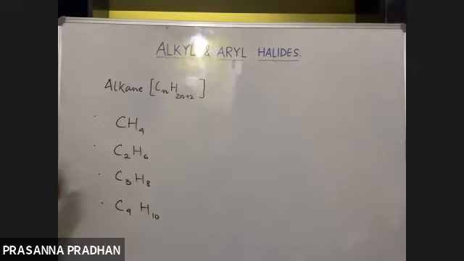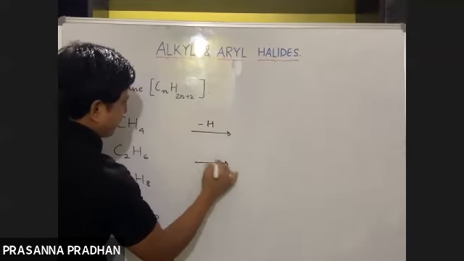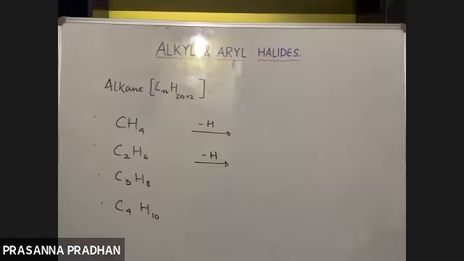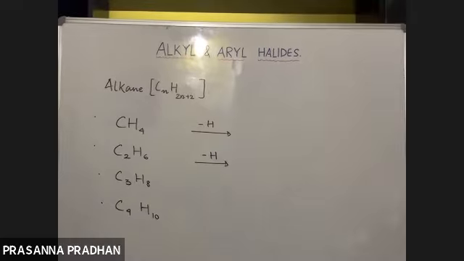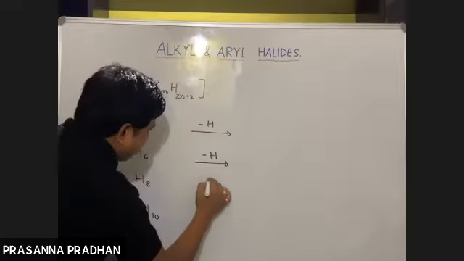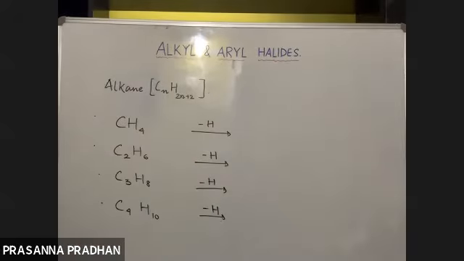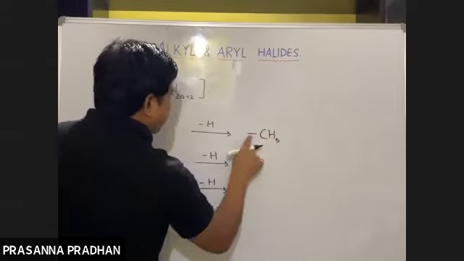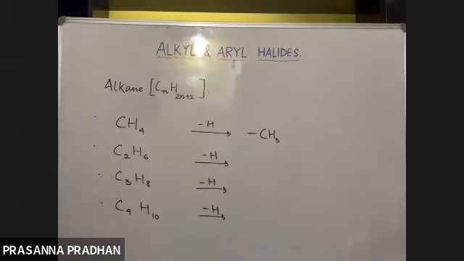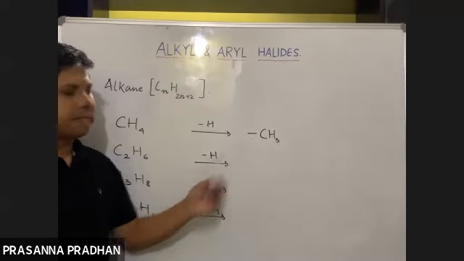Now, let me remove a hydrogen atom from each of these alkanes. I'm just removing a hydrogen atom like this. As I remove a hydrogen atom, the fragment which will be left is denoted by CH3. What does this line indicate? This indicates the fourth valency. We all know the valency of carbon is 4. Three valencies are satisfied by these 3 hydrogen atoms, while the fourth valency is represented by this line.